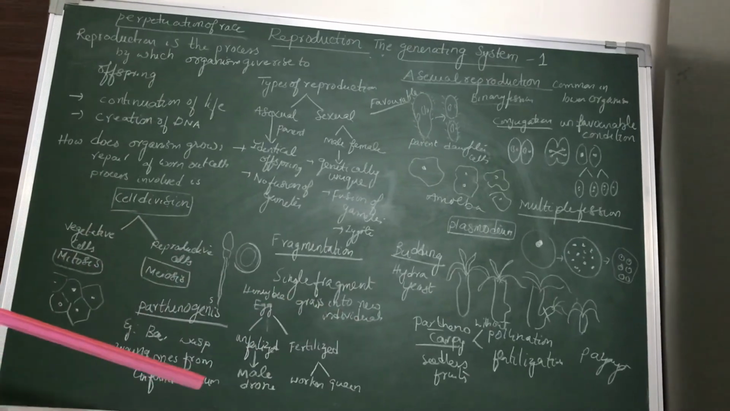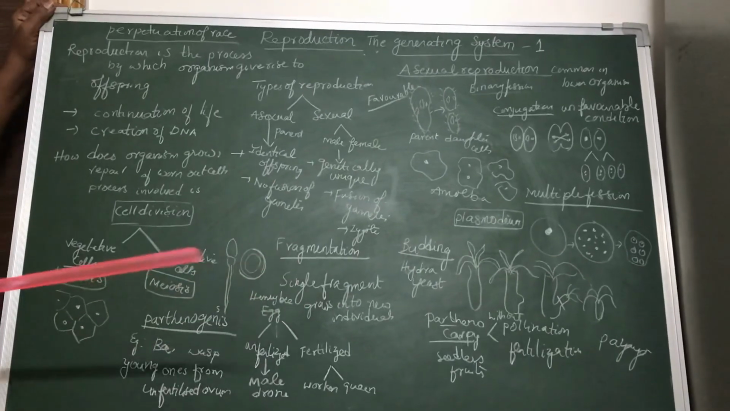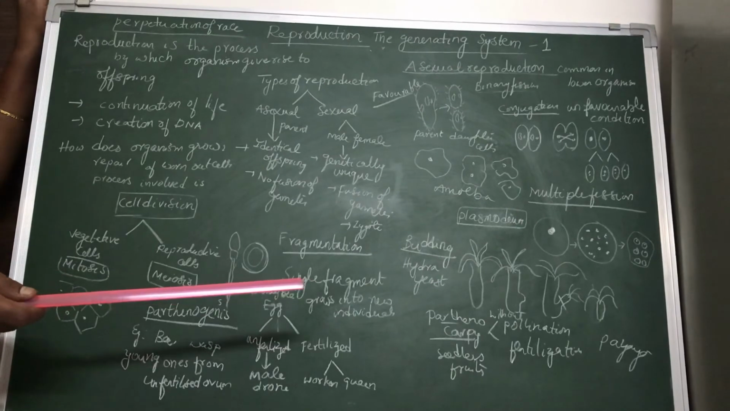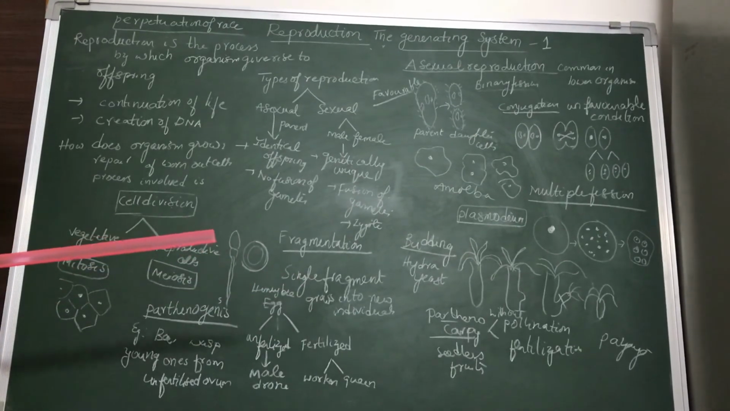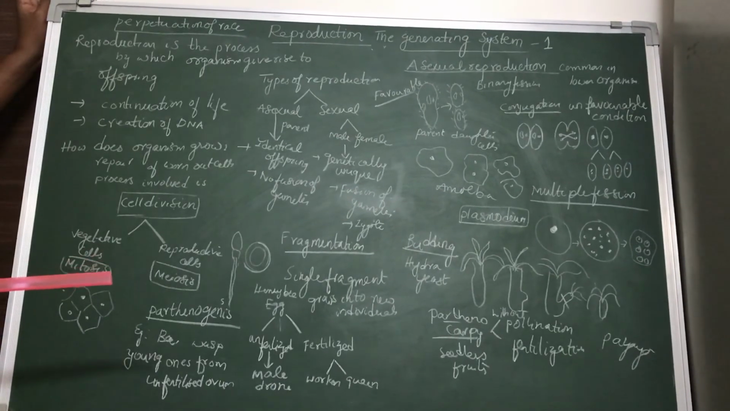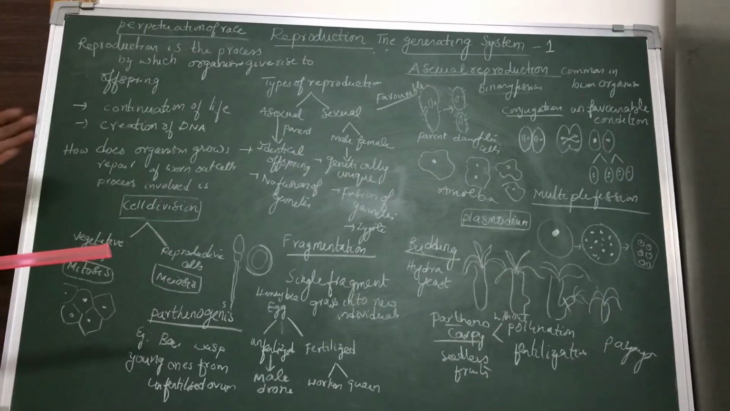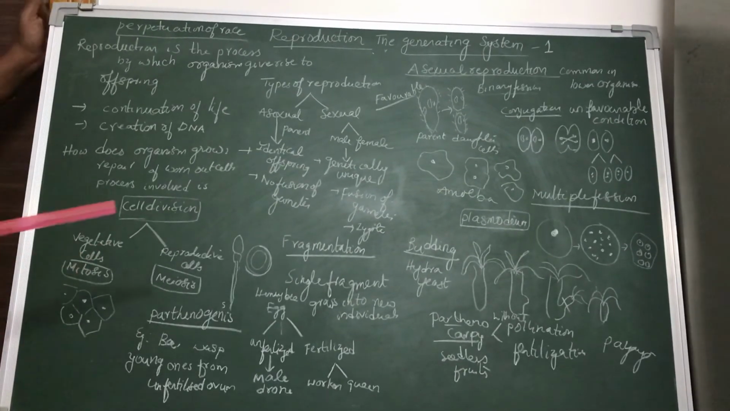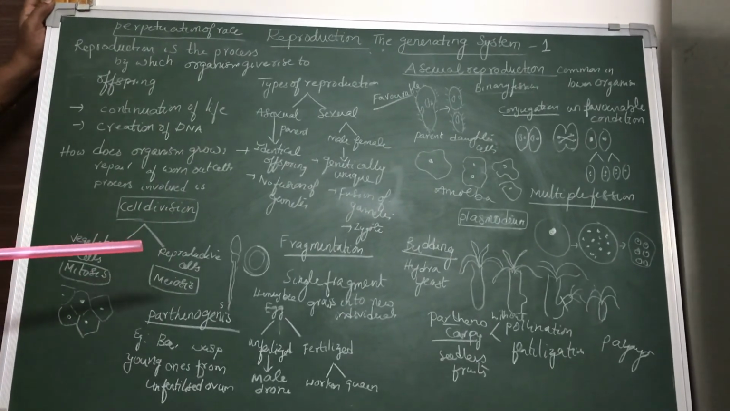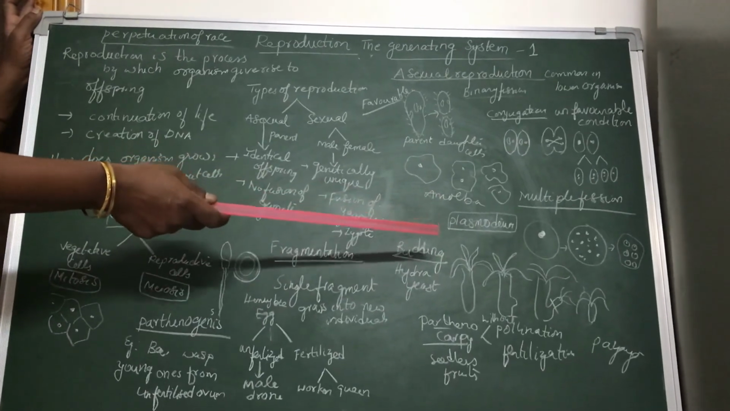Now the last type of asexual reproduction we call regeneration. Regeneration is nothing but developing the lost parts. It may look like fragmentation. In fragmentation, a small bit will develop into a new individual. In regeneration, the lost body parts will be developed. For example, if the tail has been cut, a new tail is formed in the lizard because of regeneration. If the tentacles are cut, a new tentacle is formed because of regeneration.